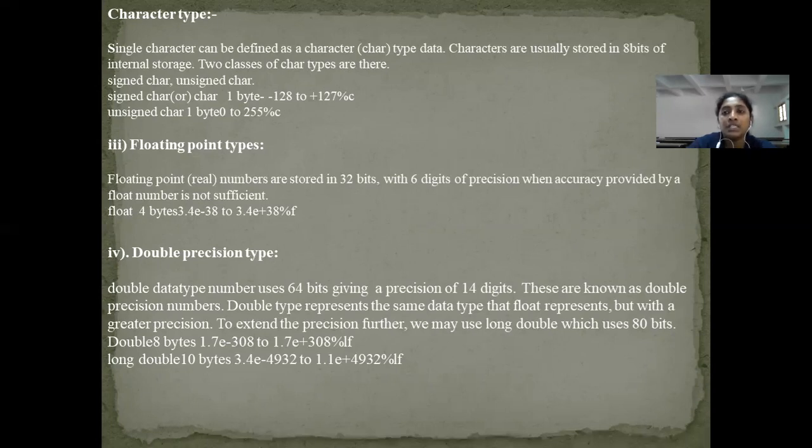Double data type occupies 8 bytes of memory. And the format specifier for double is percent lf. We also have long double, which will have more digits of precision. Here the long double occupies 10 bytes of memory, and the format specifier will be percent Lf.